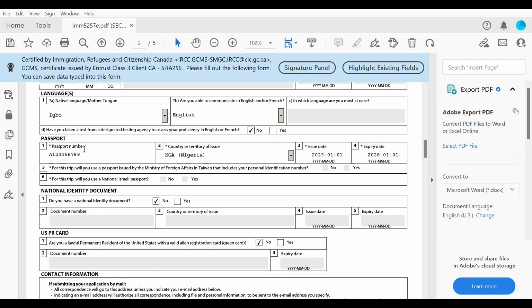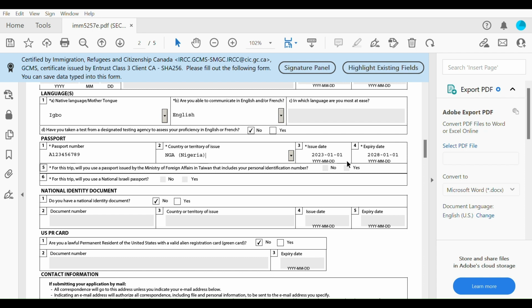Okay, so passport. Put in your passport number, which is shown on the data page of your passport. The country or territory of issue: what country issued your passport? I put in Nigeria. If yours is a different country, put in the country name. The issue date, I put in here January 1st, 2023 till January 1st, 2028. So put in exactly what is shown on your passport. I just made up all these numbers here, so don't follow what I put in here. Look at your data page and put in exactly what is on your data page.